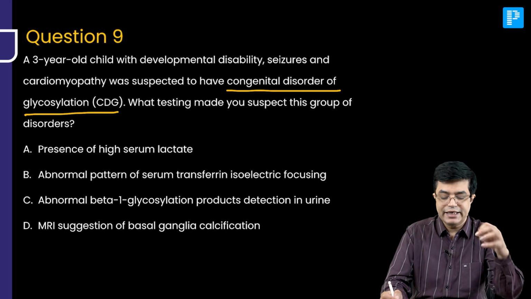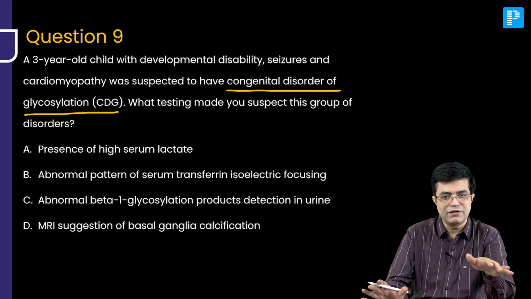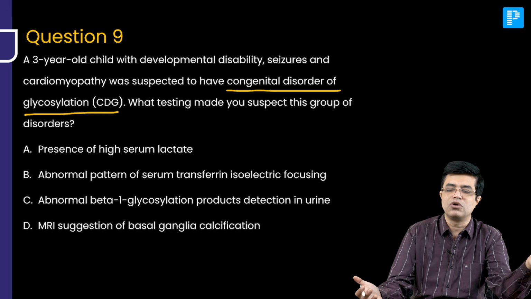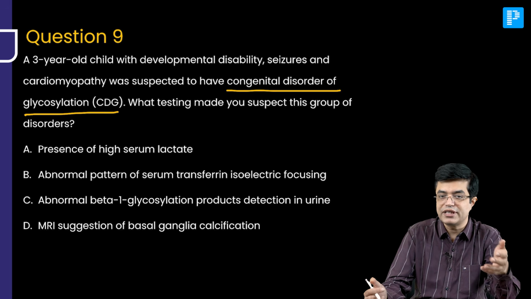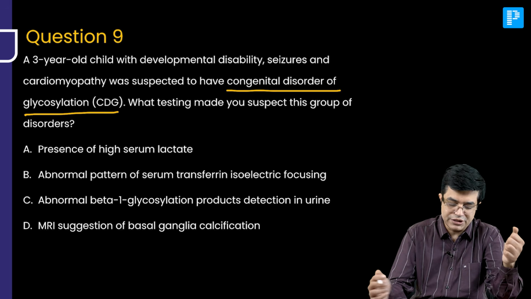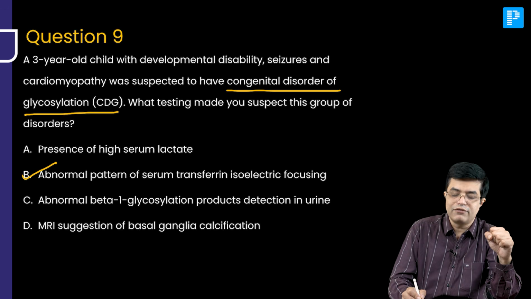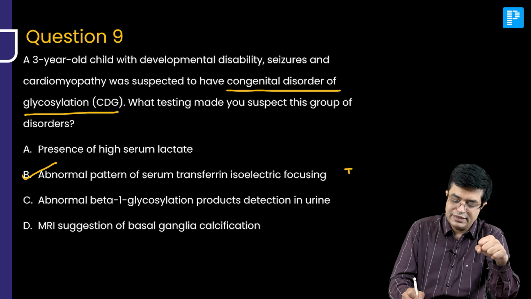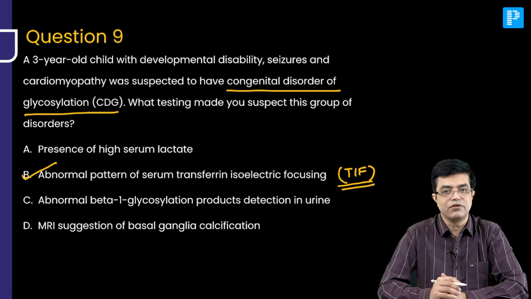In other words, if there is CNS involvement, cardiomyopathy, maybe plus minus failure to thrive, there can be a whole lot of causes. They are saying one test was positive which made you think of CDG. What is that test? So what is the screening test for CDG? Abnormal pattern of serum transferrin isoelectric focusing. We call it TIF. So serum TIF testing, if it is abnormal, that goes in favor of congenital disorder of glycosylation.